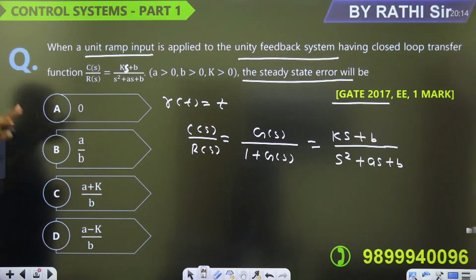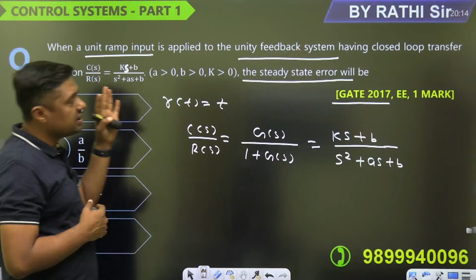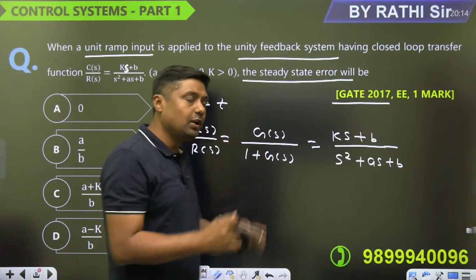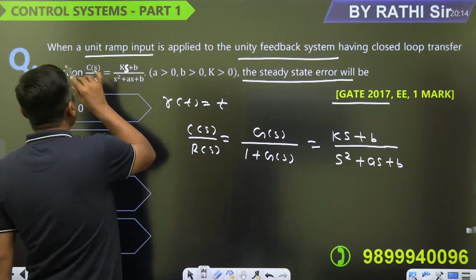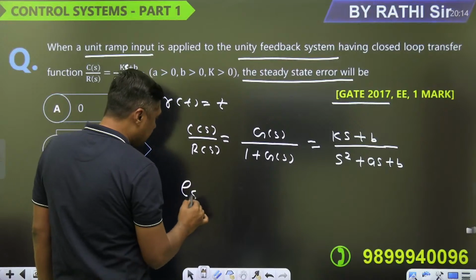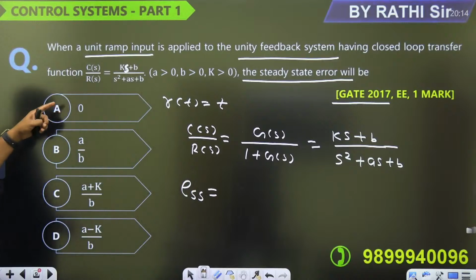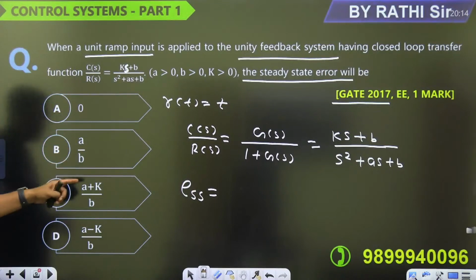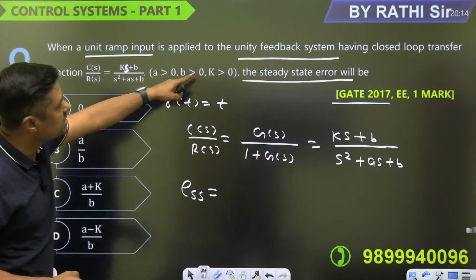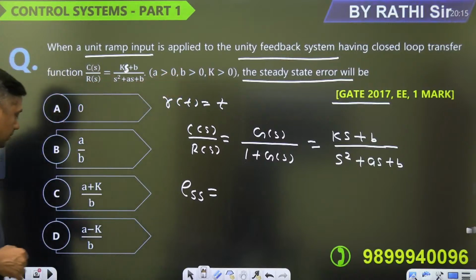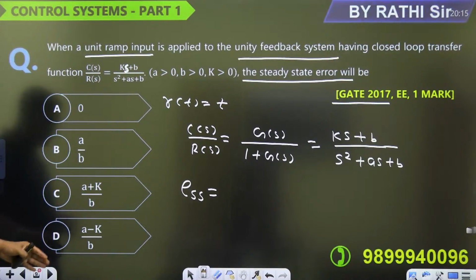What is given here? Second thing, steady state error, it is asked. So for steady state error, first of all you have to find the G(s), right? Once you have the value of the G(s), for ramp function, what is the steady state error? All the values are given. One is given 0, one is given what? A by B, A plus K by B, A minus K by B. A is greater than 0, B is greater than 0, K is greater than 0, right? All have the finite value.